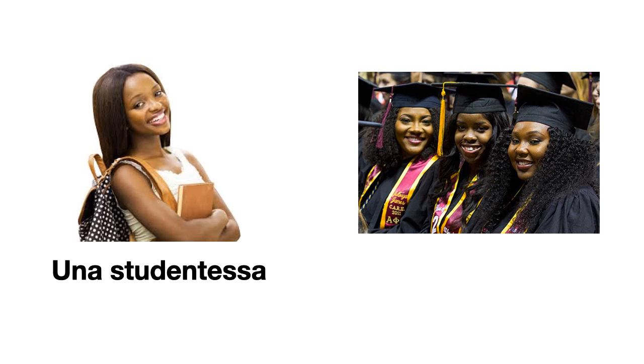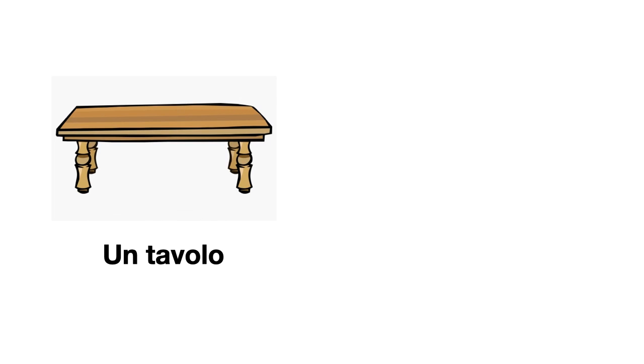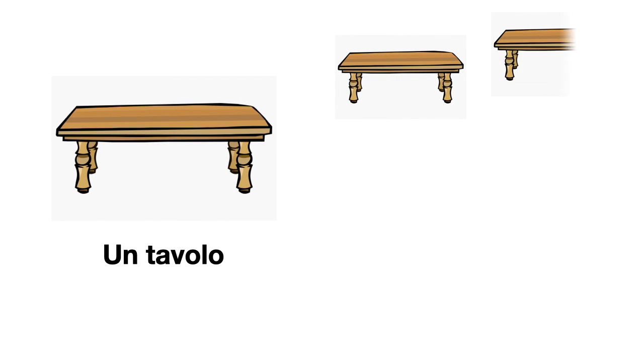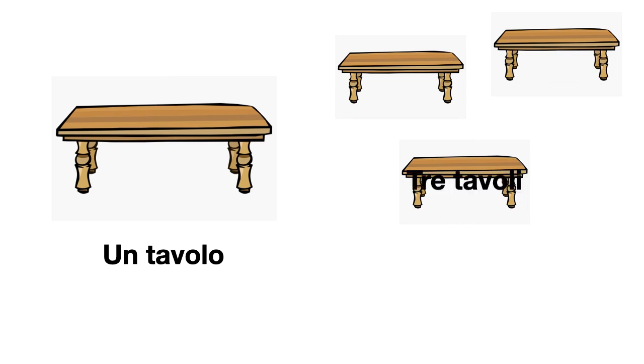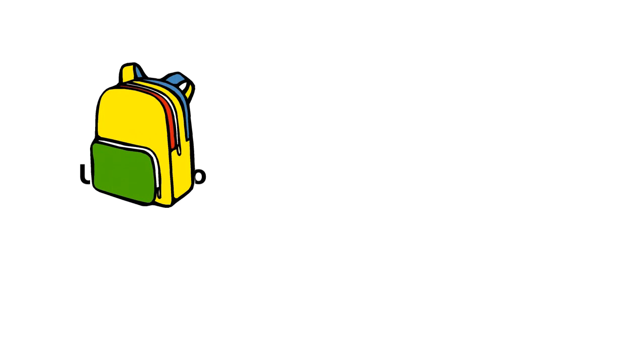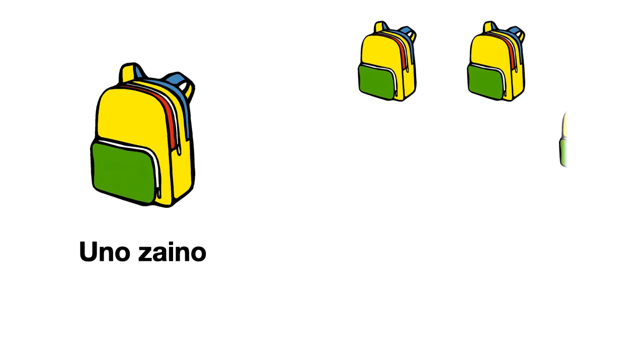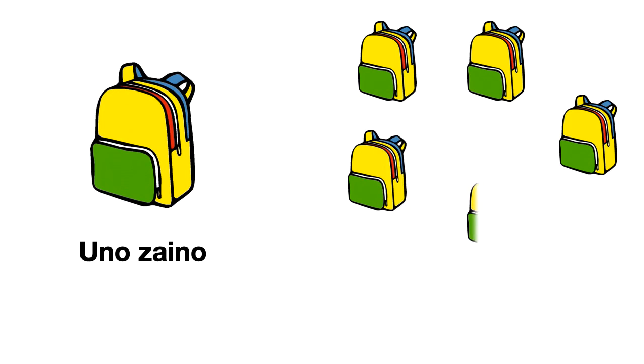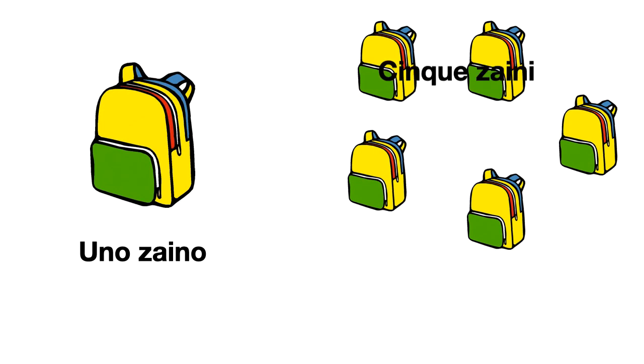Adesso cos'è questo? Una studentessa, a female student. E queste cosa sono? 3 studentesse, 3 female students. Cos'è un tavolo? Contiamo. 1, 2, 3. 3 tavoli. O goes to I. Cos'è uno zaino? Contiamo adesso. 1, 2, 3, 4, 5. 5 zaini. O goes to I.